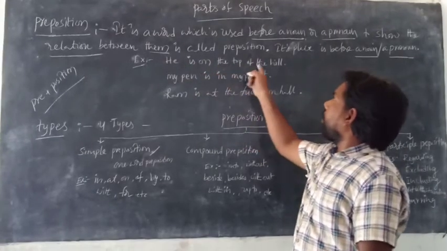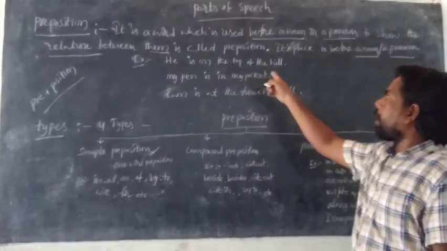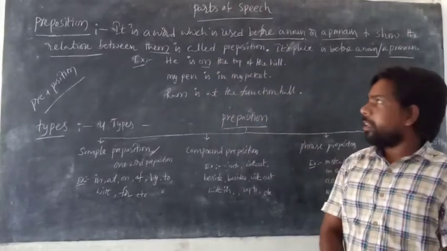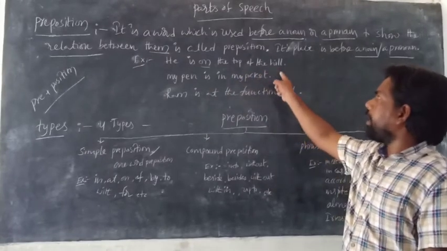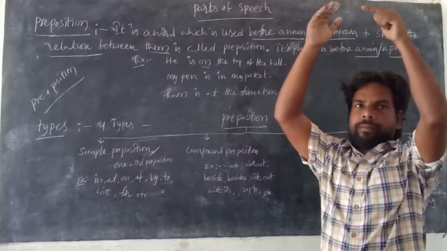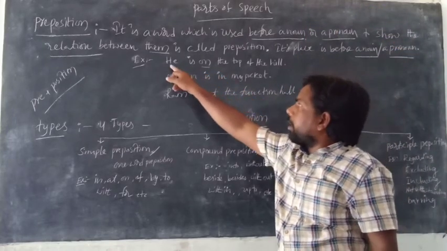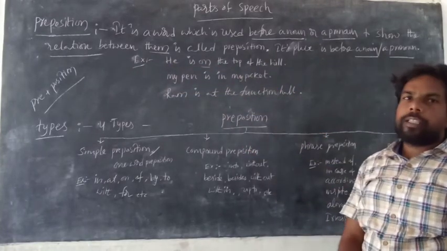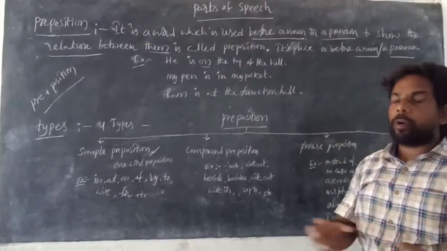He is on the top of the hill. Just listen carefully. What is the preposition here? On is the preposition. What is the meaning? He is on the top of the hill means he is at the top of the hill. So, it shows the relation between what? Pronoun and the noun.